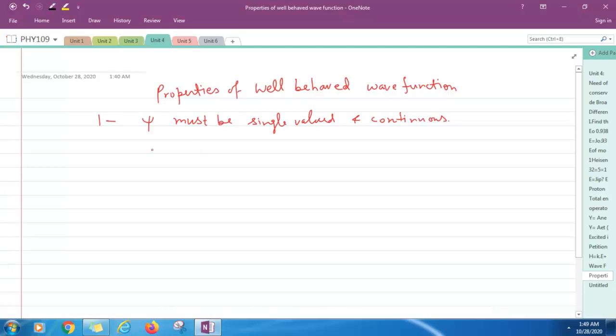What is the meaning of single valued? Let me plot two functions here. Along the x axis, and on this side I am taking psi. One function is like this. Another function is like this. You can see here that at each point we have one value of psi. And here at one point, let's suppose at this point, we have one value, two values and three values of the wave function. This is a multi-valued function. This is not a valid wave function; this is a valid wave function. This is single valued, this is multi-valued.